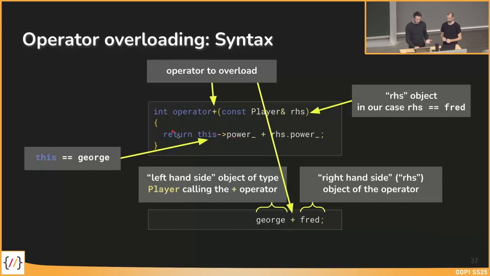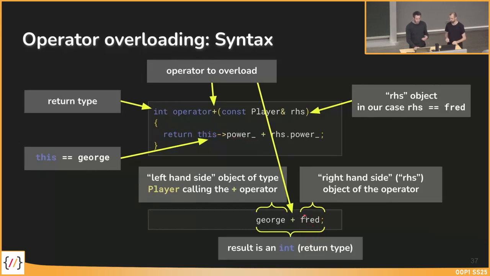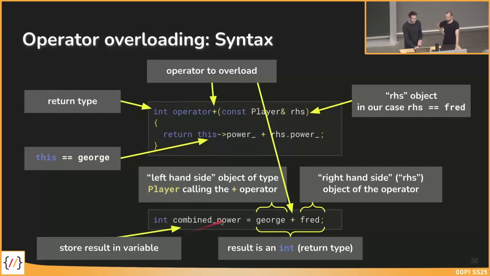And we return it. So the result then is an integer, and I can do whatever I want with this integer. For example, I can store it in an integer variable, or I can print it out, or whatever I want. So I think this is maybe the most important slide to understand operator overloading, with all the necessary details you need to know. There are all the components.